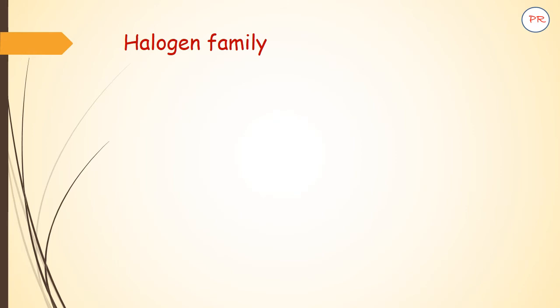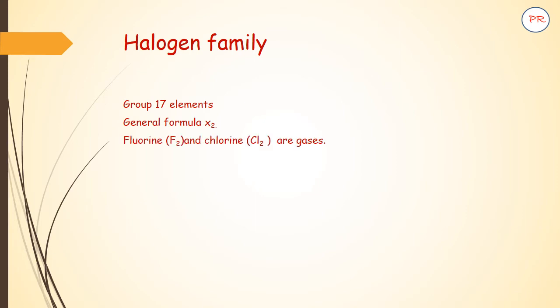Now we are going to talk about the halogen family. It includes group 17 elements. The general formula is X2. Fluorine and chlorine are gases, whereas bromine is a liquid and iodine is a solid. These are the important topics from this chapter which you have to remember. Now we are going to start with some multiple choice questions.